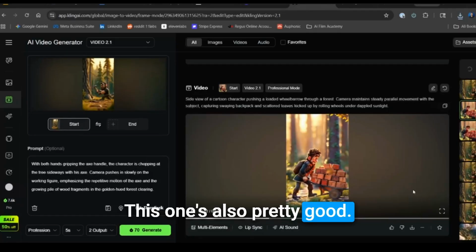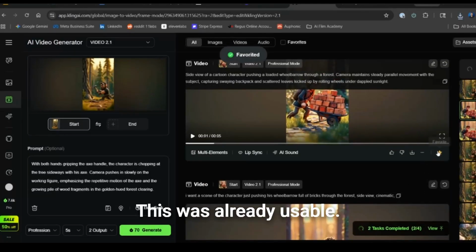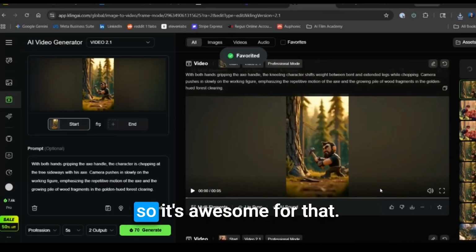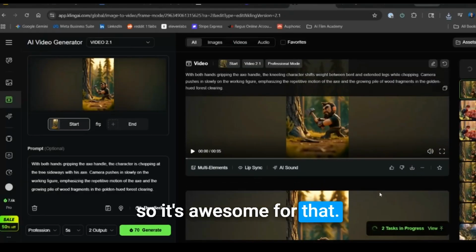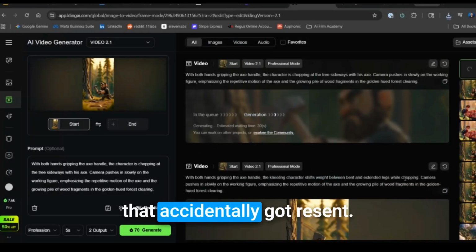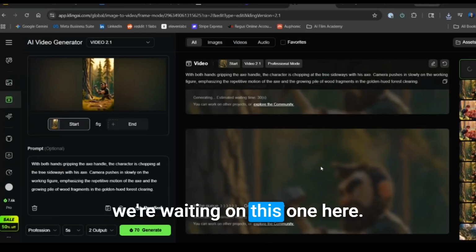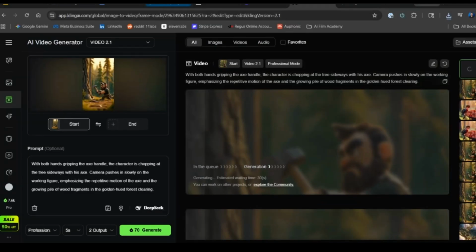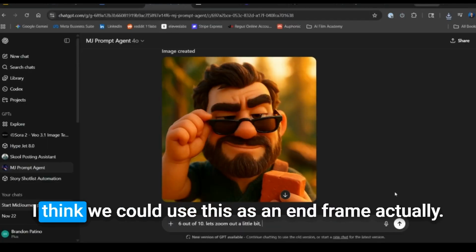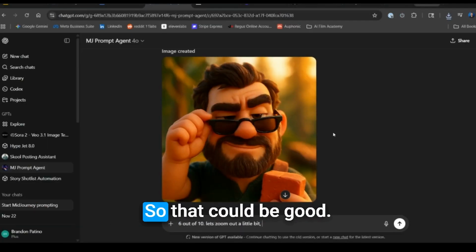This one's also pretty good. This was already usable. They're both usable, really. So, awesome. Keep that. This is still with the one that accidentally got resent. We're waiting on this one here. Let's see what's going on. I think we could use this as an end frame, actually. So that could be good.